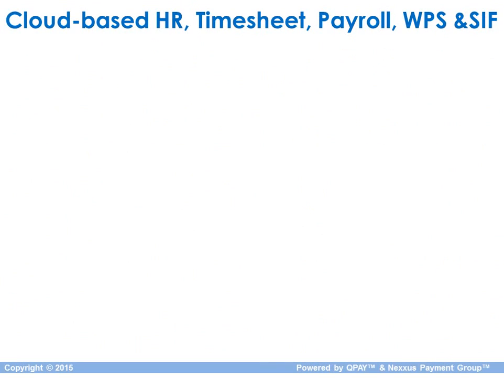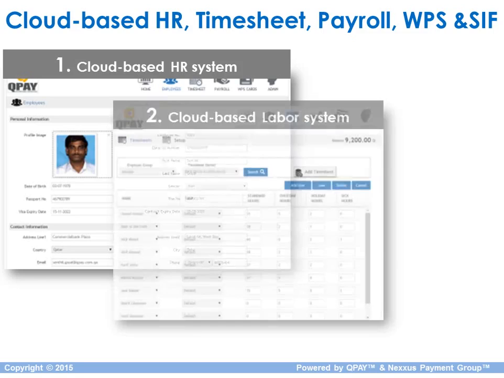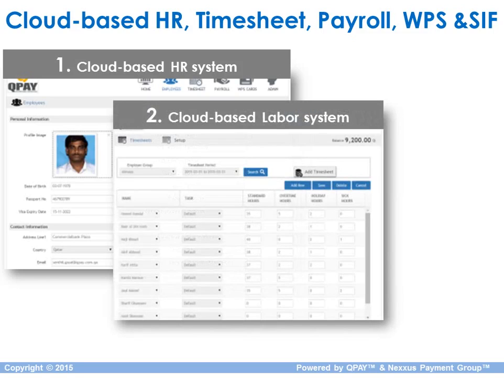Using the WPS.QA, you get a cloud-based, secure human resource system, including with a timesheet, payroll, WPS, and SIF. So you can log in securely online, and you can track all your employee information, employee pictures, first names, last names, passports, Qatar IDs, and it's all secured and it's all tracked on the cloud. 2, you also get a cloud-based labor management and timesheet system.